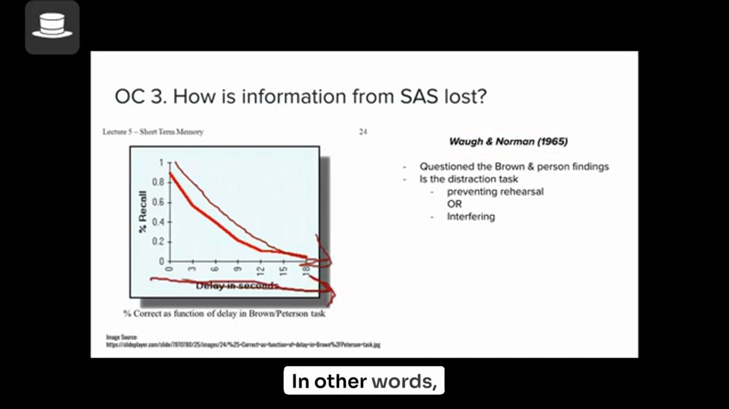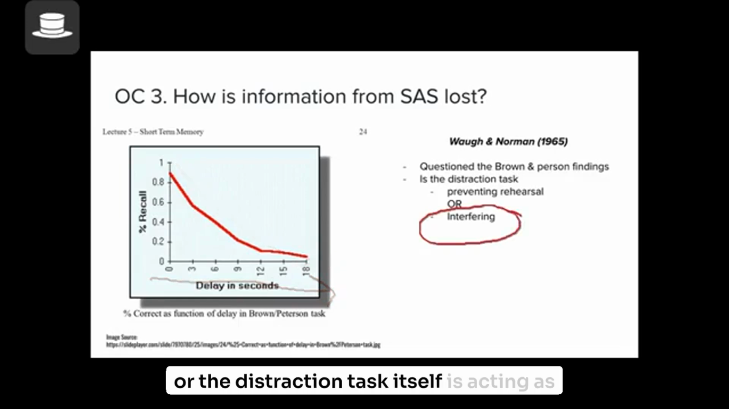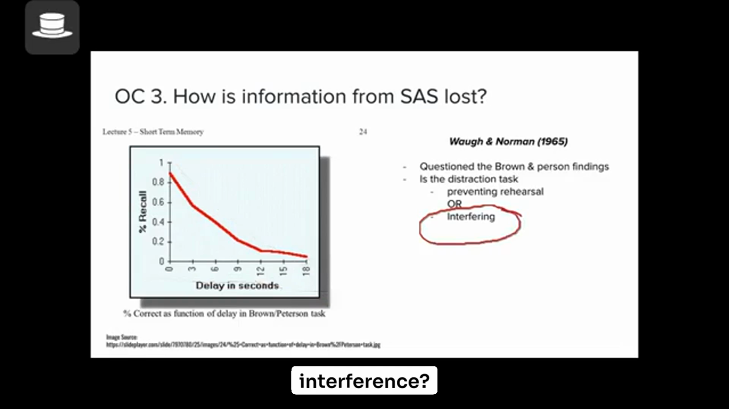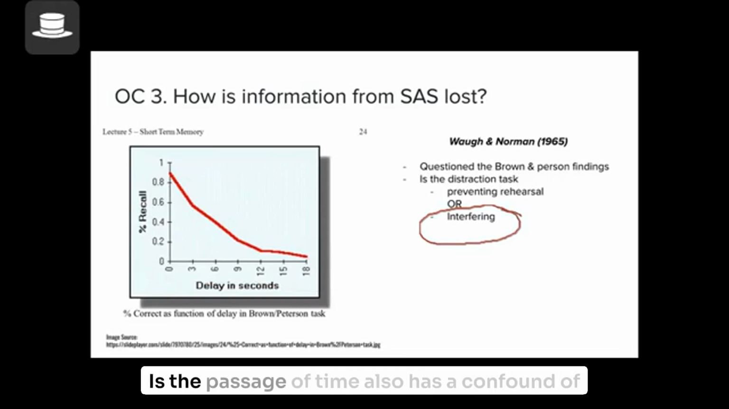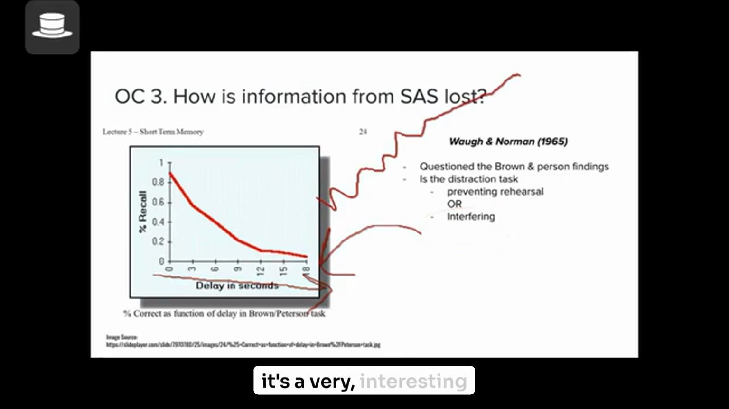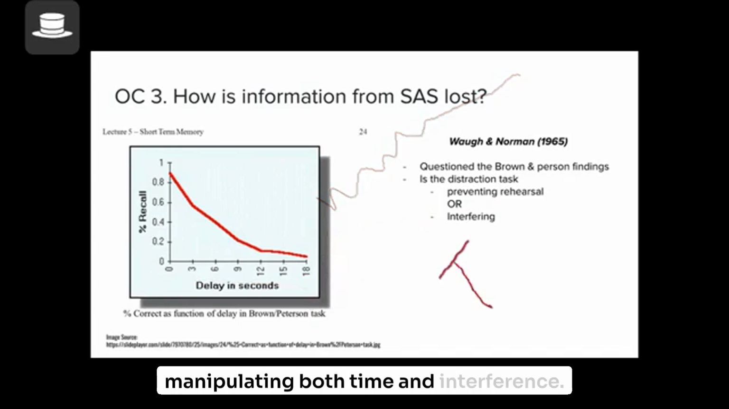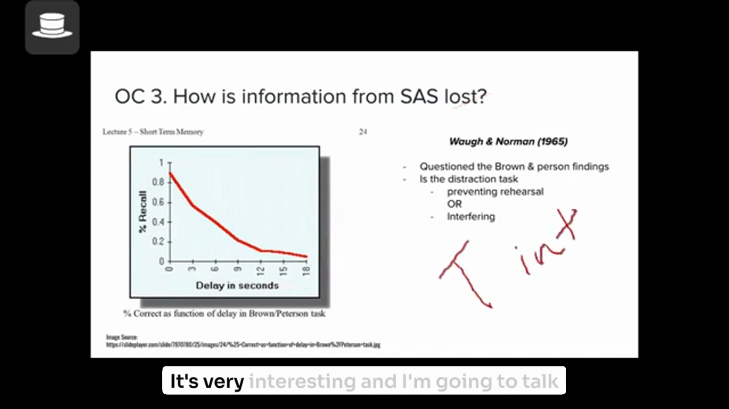In other words, is the distraction task just preventing participants from rehearsing the information, or is the distraction task itself acting as interference? Do you see the logic here? Does the passage of time also have a confound of interference from counting backwards? It's a very interesting question, and they tried to find an answer to it by manipulating both time and interference. I'm going to talk about this experiment in the next slide.